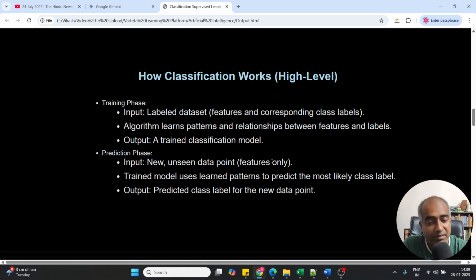And then the second thing is the algorithm. Obviously, it learns the pattern and relationship between the features and the labels. So you have certain features and a target value. Features are like the number of bedrooms, number of bathrooms. These are the features. And what is the label or the target value? The price of the flat. So while training, we keep the price of the flat and the features separate.